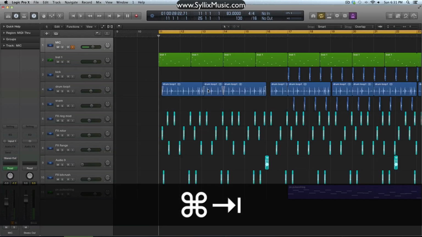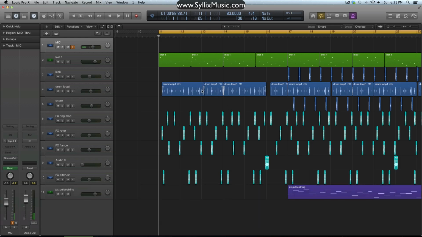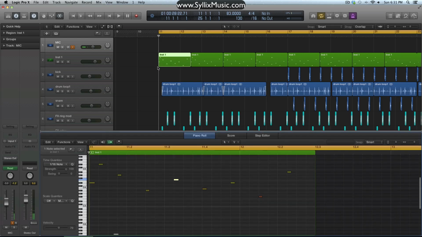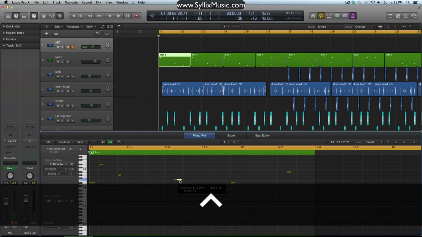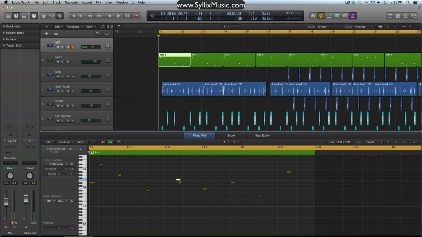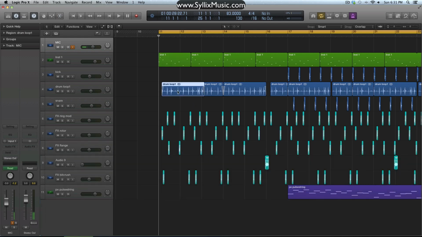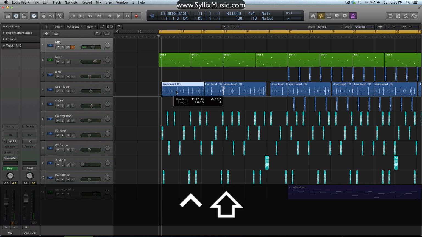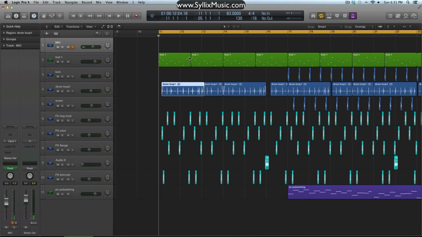However, in Logic X, all that works the exact same way, except for the MIDI notes. I found that you can hold down Control and get the fine-tune adjustments, but if you hold down Control and Shift, you do not get the super fine-tune adjustment. Now, I don't know if that's a bug or anything, but I guess we'll just have to wait and see once the newer updates and patches come. So yeah, not too big of a deal. It works just fine for the audio region here. You can move it by 1, as we can see. But for the MIDI notes, you can't. So I just thought that was a little bit weird.